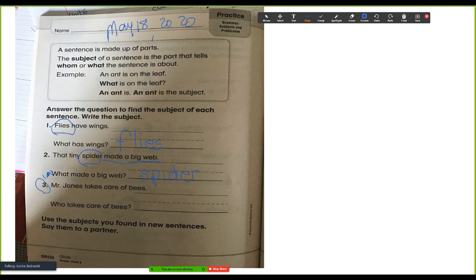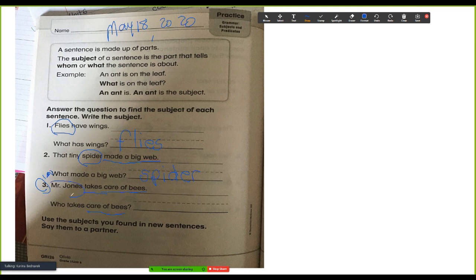Let's look at number 3. Mr. Jones takes care of bees. Who takes care of bees? I'm going to underline the same thing that's in the sentence, and let's look back at the beginning. Mr. Jones takes care of bees.